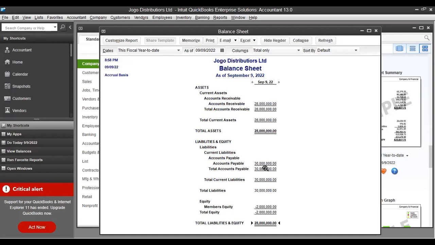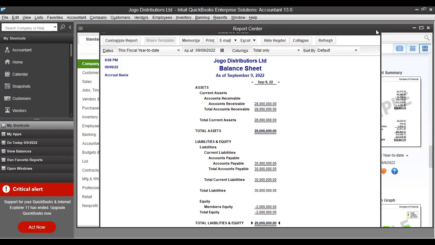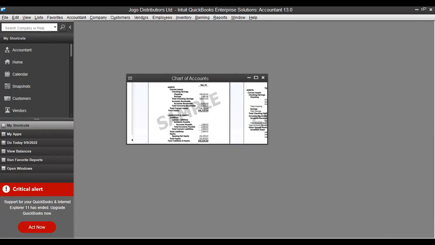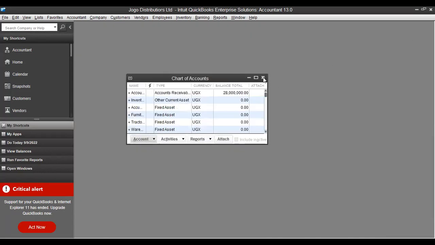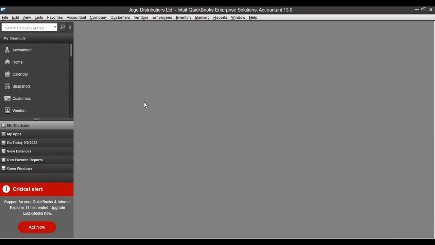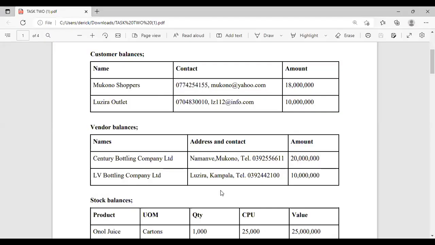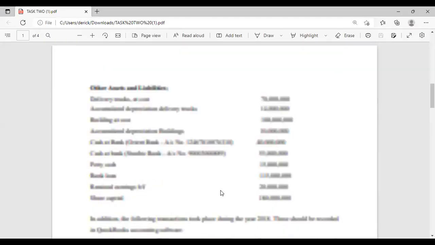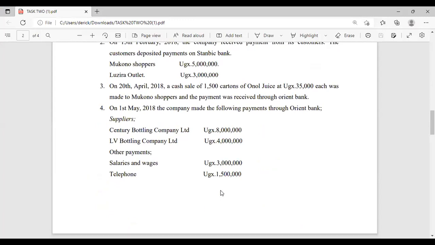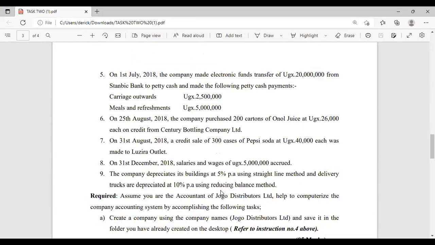If you've read the question before, you'll have an idea. The required bit suggests what to use. The required says that you capture the opening balances at that date of 31st December.